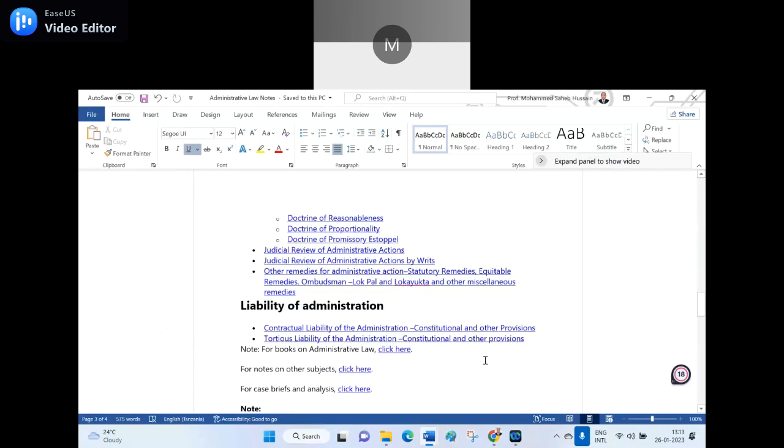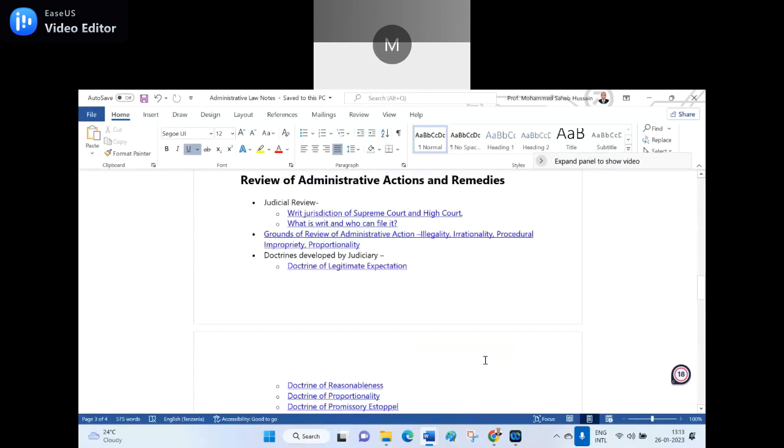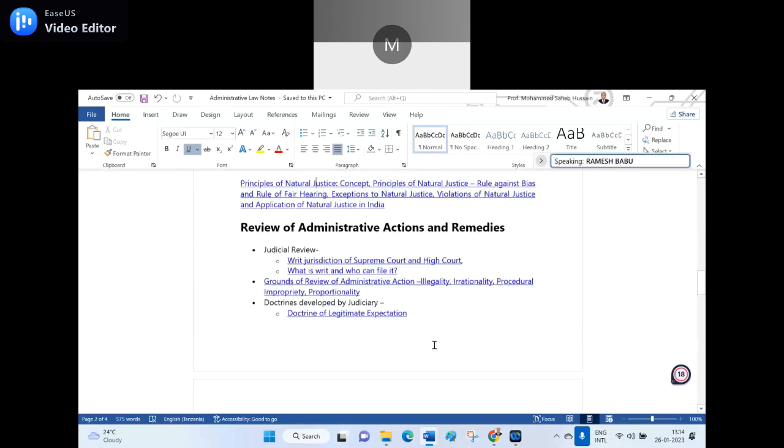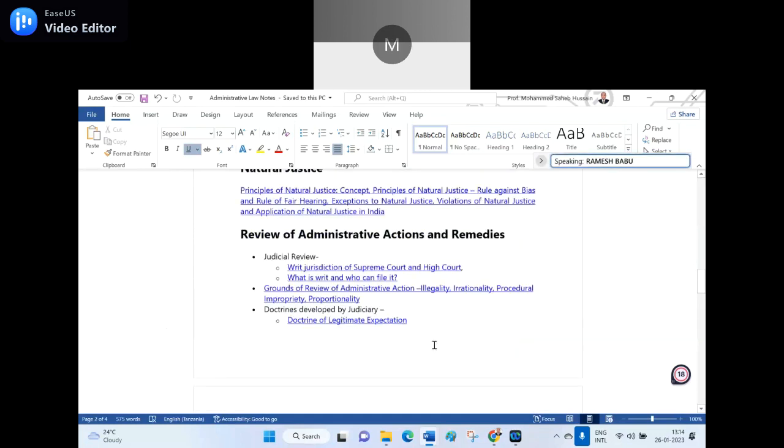So, what is a writ, and how many types of writs are there? Five types, sir. What are they? Go in the sequence. I want to know the sequence.